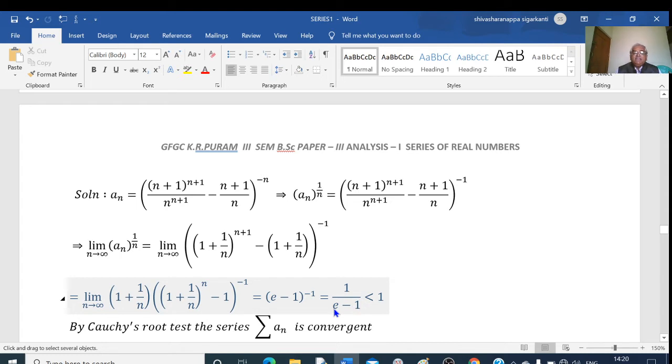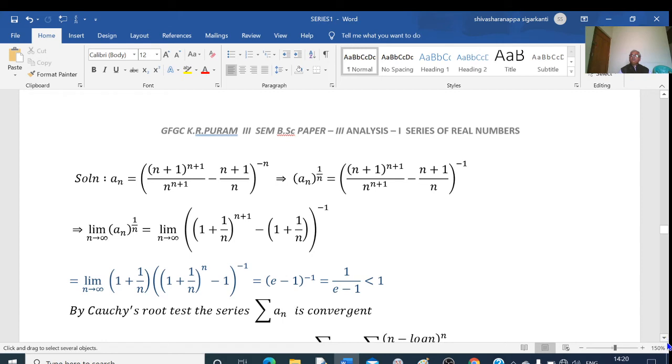The value of e is 2.7 something. 2.7 minus 1 is 1.7. That is, this denominator is greater than 1. The numerator is 1 and the denominator is greater than 1, so the denominator is greater than the numerator. Therefore, the value of this term will be less than 1. So I am getting the limit of a_n^(1/n) is less than 1. Therefore, we say that the given series is convergent by Cauchy's root test.